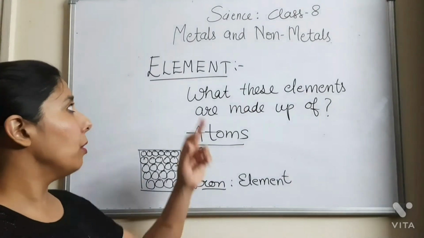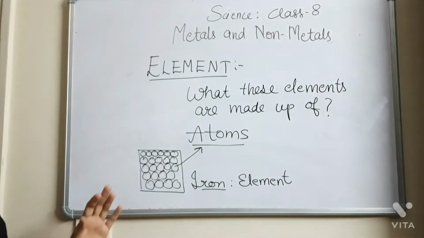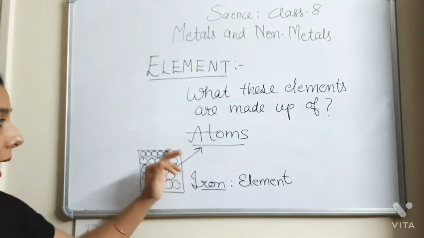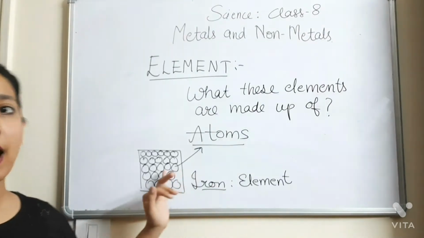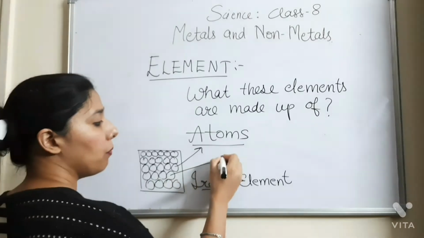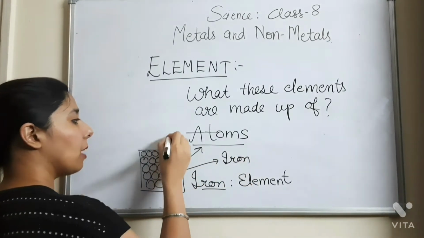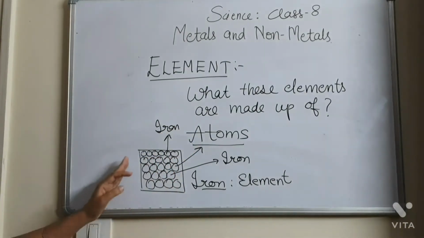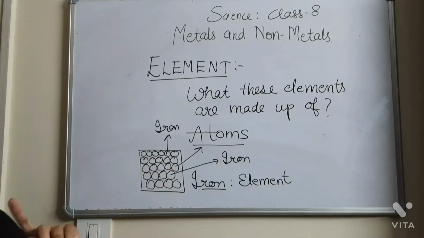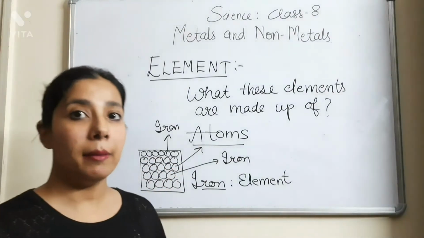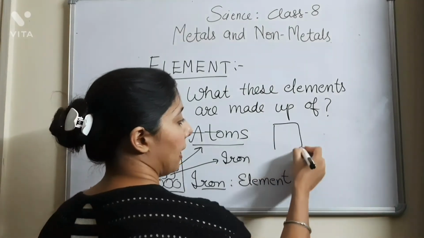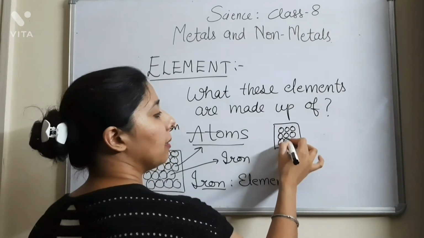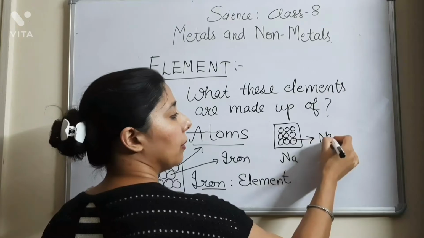Next important thing for learning the element part is this. If I am taking an element of iron, then all the atoms here in the element of iron will be of iron only. Here all the atoms are of iron only. It's not like there are some atoms of iron, some atoms of sodium, some atoms of chlorine. No, it's not like that. If I am talking about some element, let's suppose element sodium, then sodium element is made up of only one type of atoms and all the atoms are of sodium only.